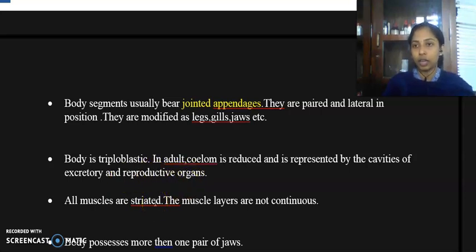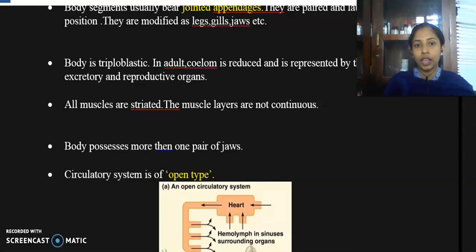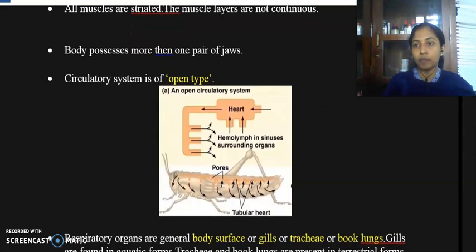And they possess muscle which are striated, but the muscle layers are not continuous. And most of the members possess more than one pair of jaw. In case of cockroaches, we know that their mouth part includes mandibles. Mandibles are considered as the jaw. Okay, and the body possesses more than one pair of jaws.